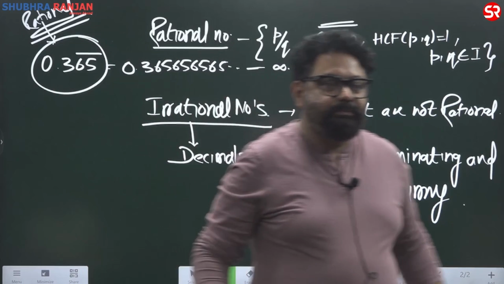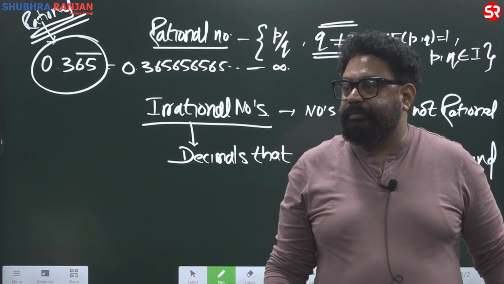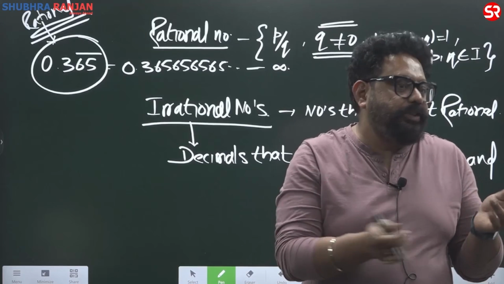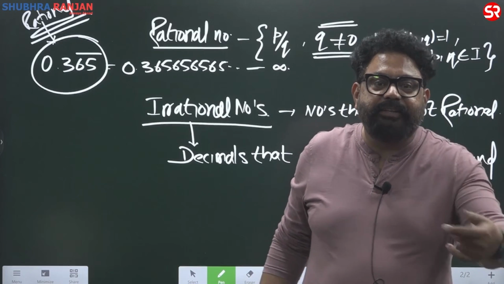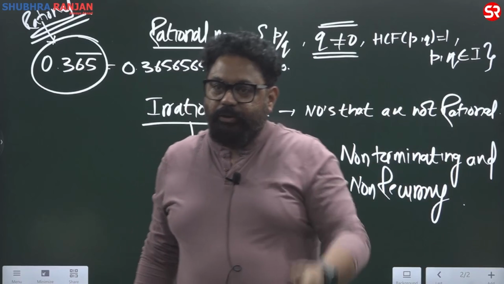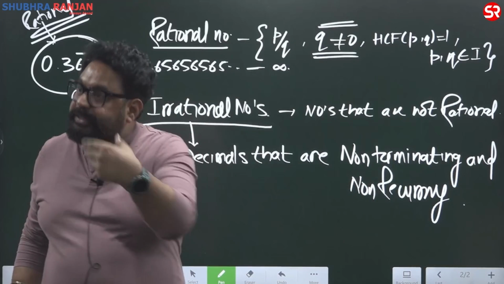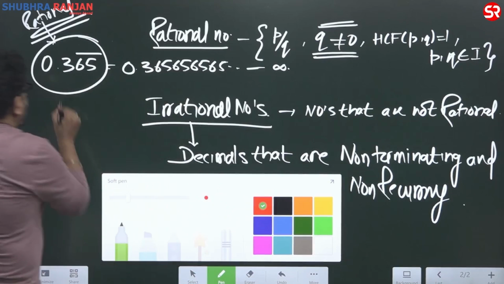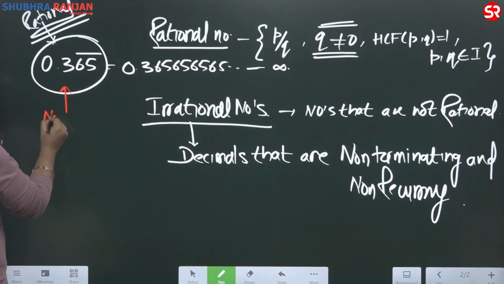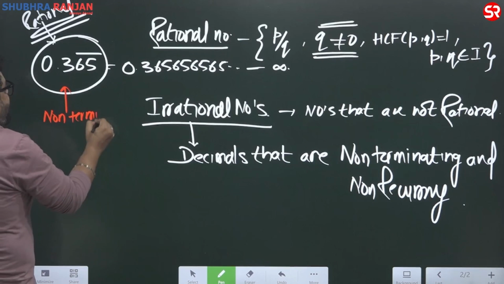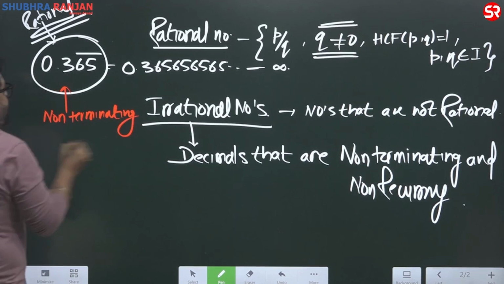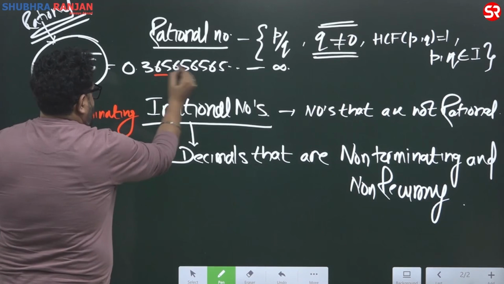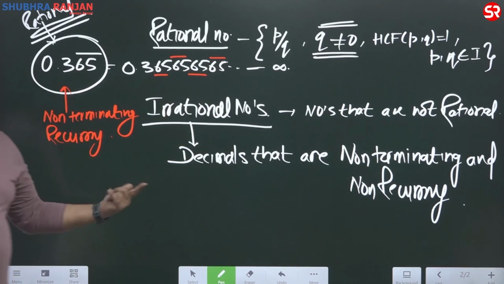Non-terminating माने? Have you seen movie Terminator? देखा है Terminator movie? Terminator सबको खत्म कर दूंगा. Right? So non-terminating is that never ends. Non-recurring is जो बार बार repeat नहीं होता है. See, this is non-terminating but recurring. बार बार recur हो रहा है और repeat हो रहा है. See, 65, 65, 65, 65. बार बार repeat हो रहा है.